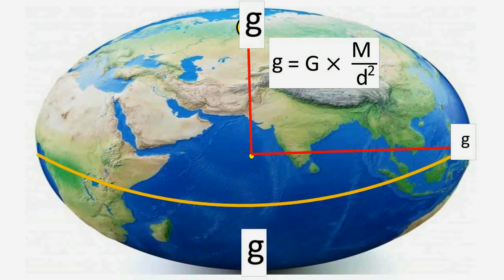And at the south pole also value of g is more as compared to the equator. And if you take any point on the equator, it is at the same distance from the center of the earth. That's the reason over here also value of g is same as that on the right side.